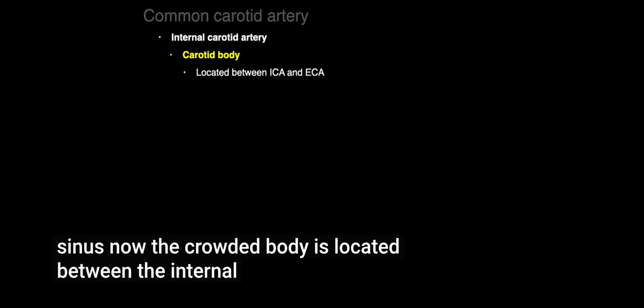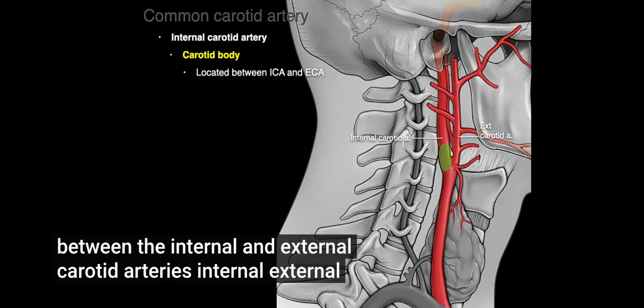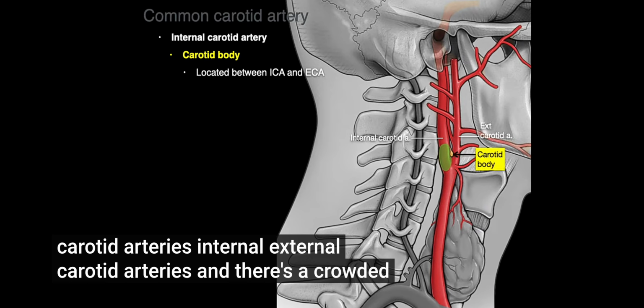Now, the carotid body is located between the internal and external carotid arteries. Internal, external carotid arteries, and there's the carotid body. This is a key